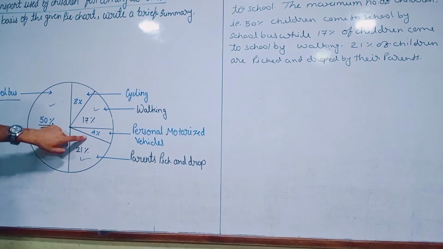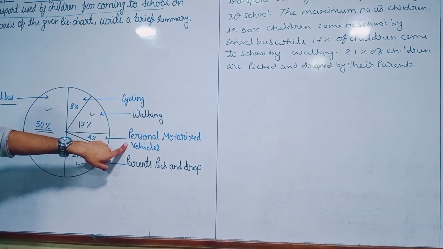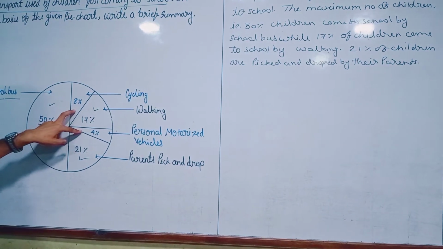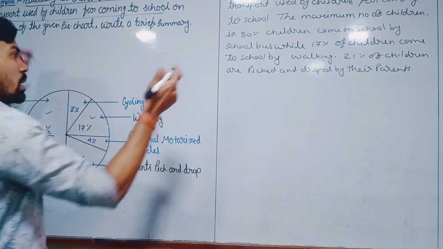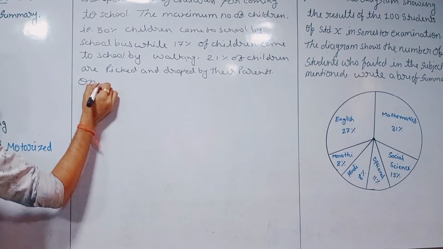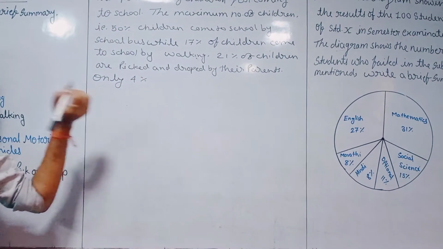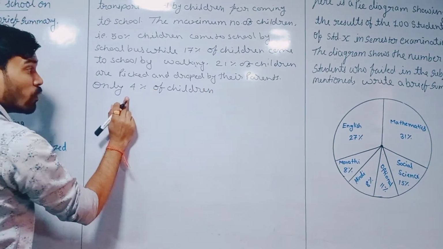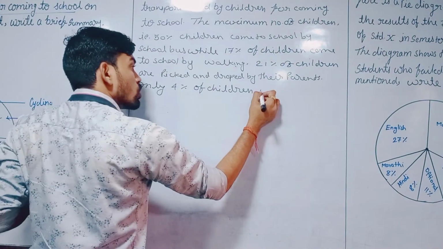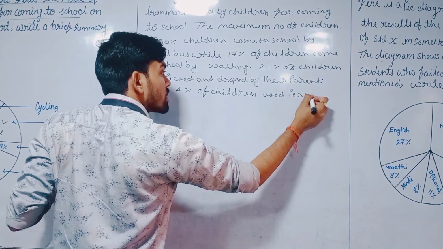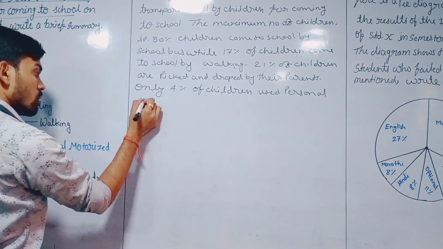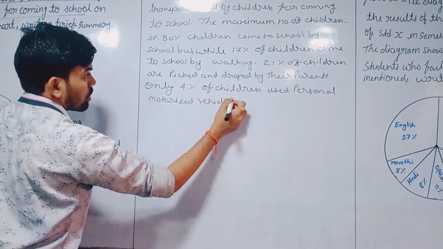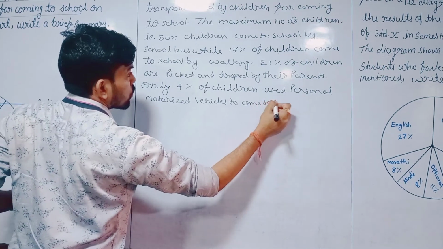Now this 4% are the personal motorized vehicle users, and this 8% are using cycling. So now these two we have to write at the same time. So how? Let's see. Only 4% of children used personal motorized vehicles to come to school.